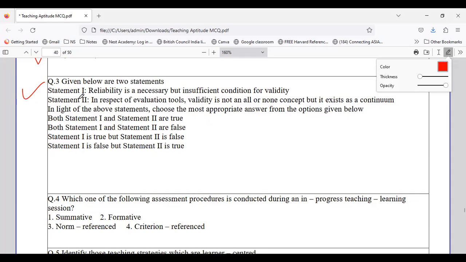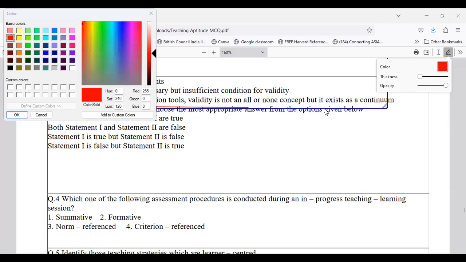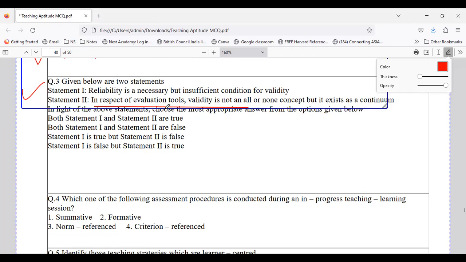Statement 2 says that in respect of evaluation tools, validity is not an all or none concept, but it exists as a continuum. So here we are talking about what? We are talking about 2 statements. Statement 1 says that reliability is a necessary but insufficient condition for validity. And statement 2 says that in respect of evaluation tools, validity is not an all or none concept, but it exists as a continuum.